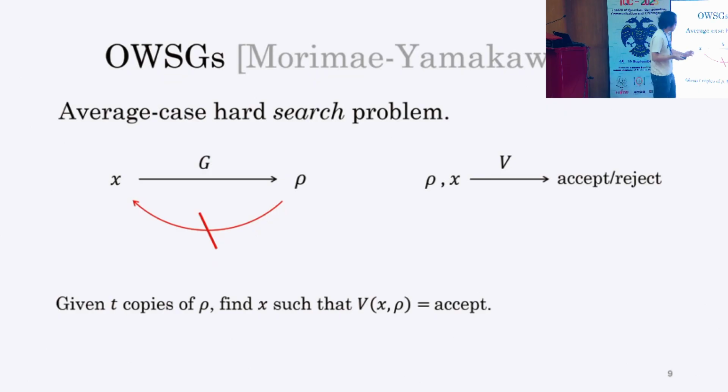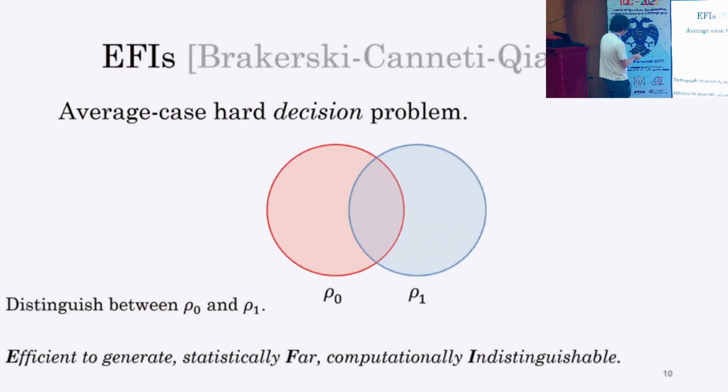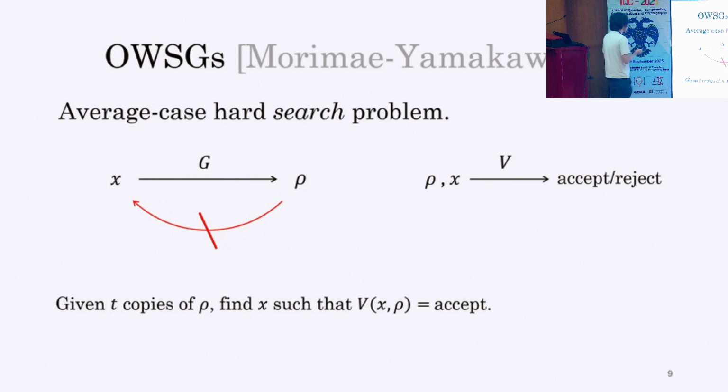The verification algorithm takes rho and X, and if they are consistent, it outputs accept, and otherwise outputs reject. Then the hardness we require is, given T copies of rho, it is hard to find X such that verification on X and rho accepts. This is a one-way state generator. This is just a direct analog of a one-way function in the quantum setting.